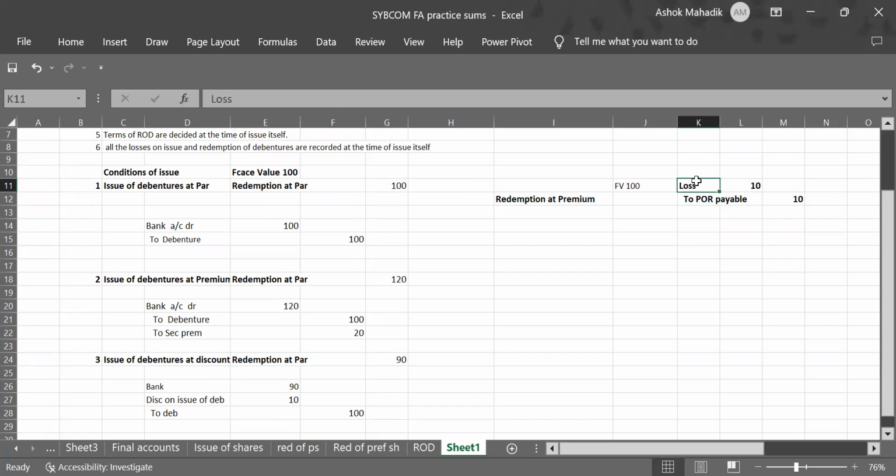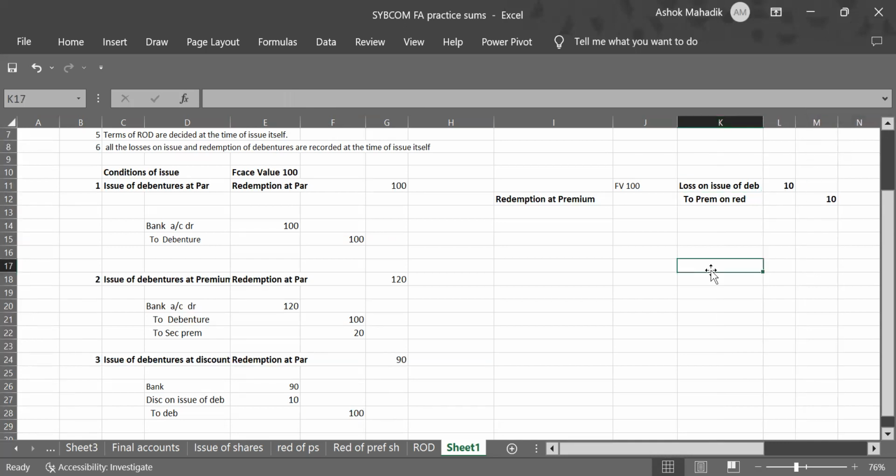Just remember this entry, loss on issue of debenture to premium on redemption. I'll write the full form so that you don't get confused. This is the entry for that premium extra which we are going to pay. So in the issue entry, you just add this entry, nothing else.